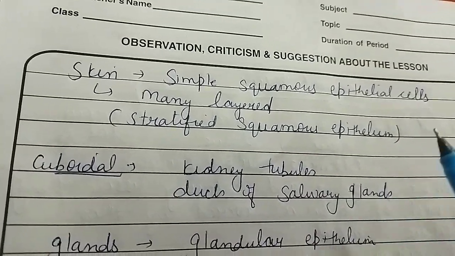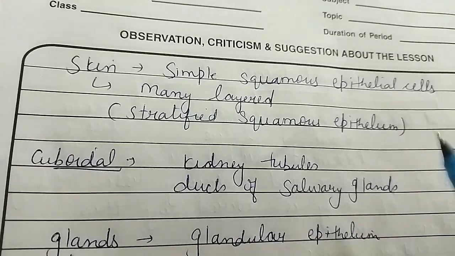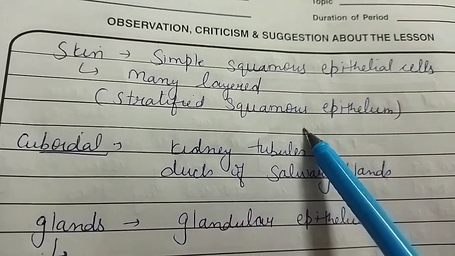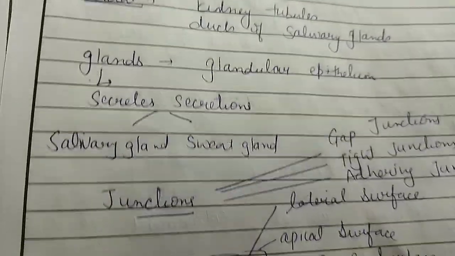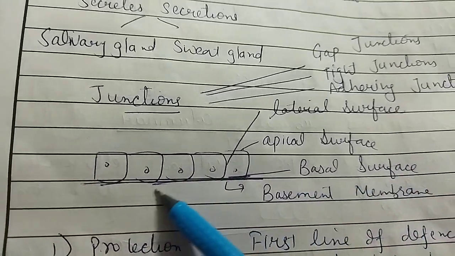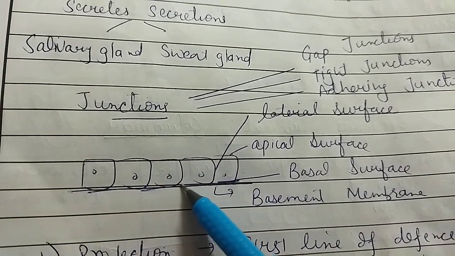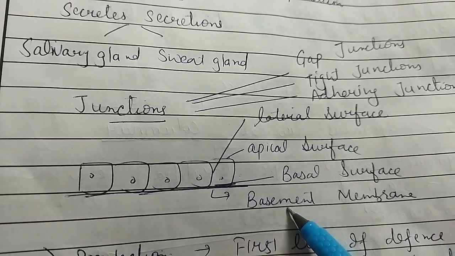In the skin, where are squamous epithelial cells present? They are present in the skin covering many layers, called stratified squamous epithelium. It means all the cells, you can see that this is a simple epithelial tissue, and they are lining on a single membrane. That membrane is known as the basement membrane.